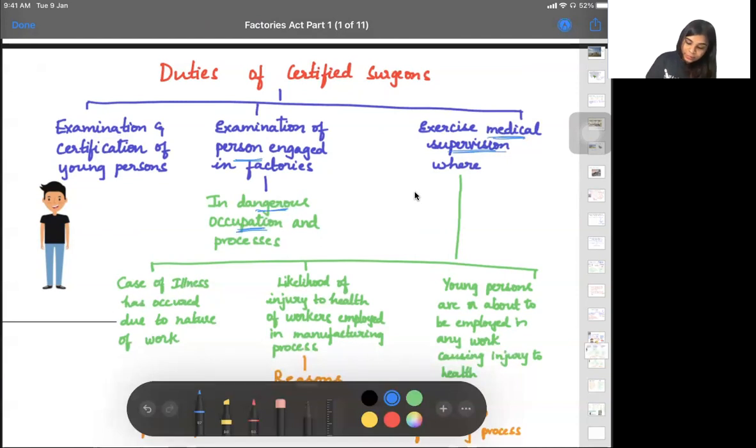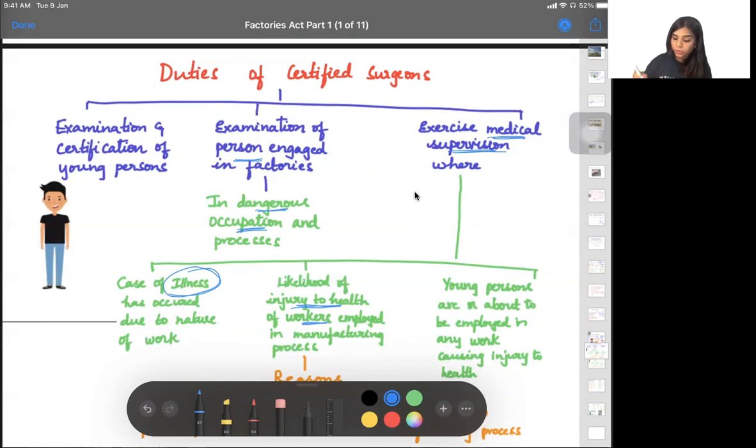Suppose there is any illness that has occurred to a worker when he is doing the work, or if they think that it could cause any injury to the health of the workers. Suppose if we think that any manufacturing process could lead to some health injuries of the workers, then this certified surgeon can go and supervise such situations and also give some reasons.